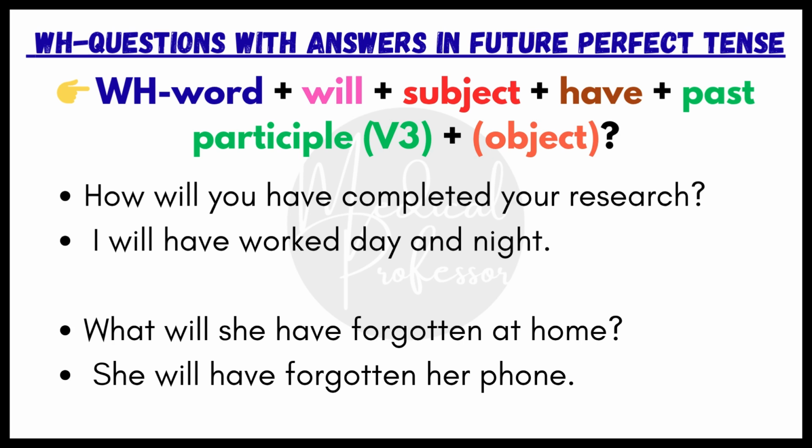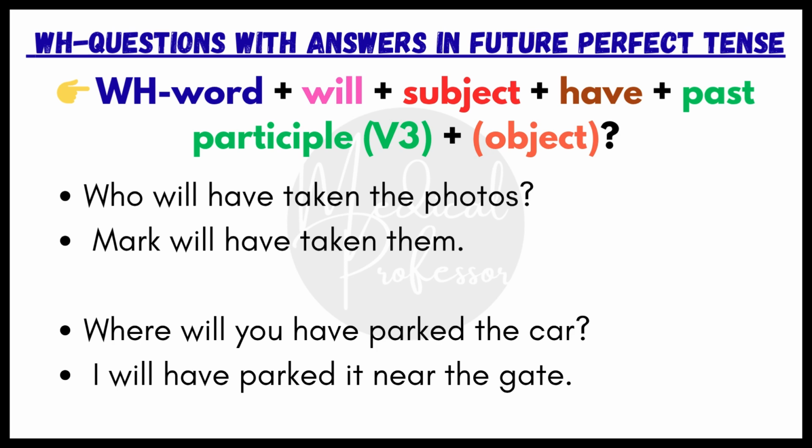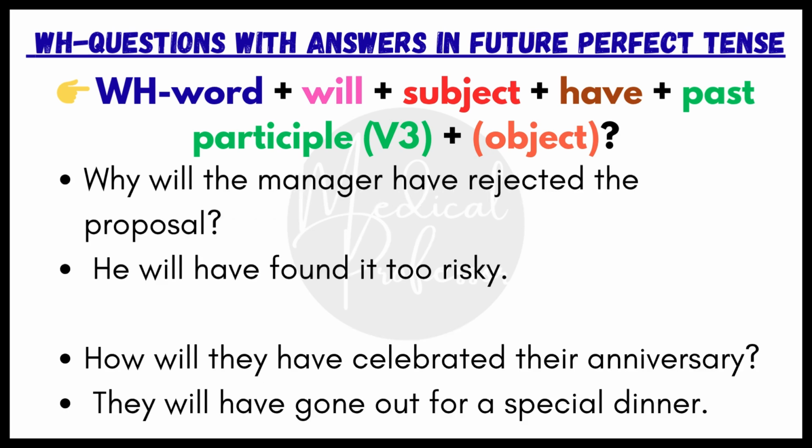What will she have forgotten at home? She will have forgotten her phone. Who will have taken the photos? Mark will have taken them. Where will you have parked the car? I will have parked it near the gate. Why will the manager have rejected the proposal? He will have found it too risky. How will they have celebrated their anniversary? They will have gone out for a special dinner.